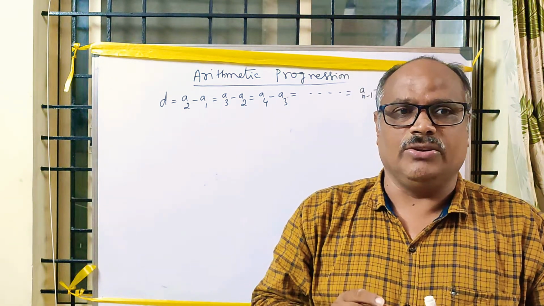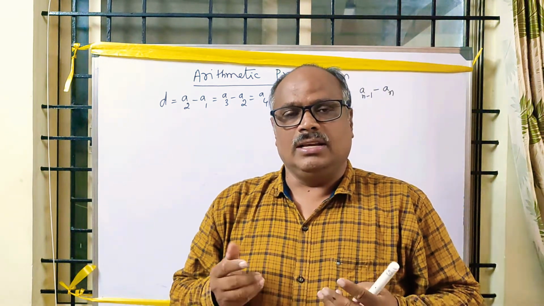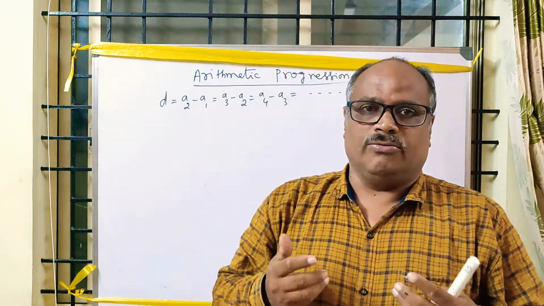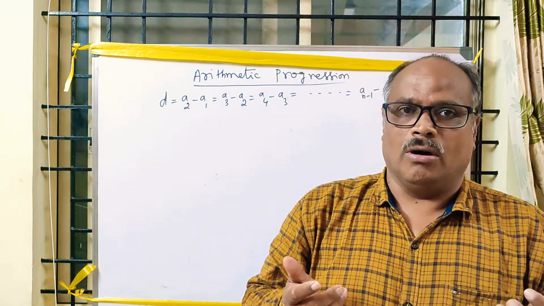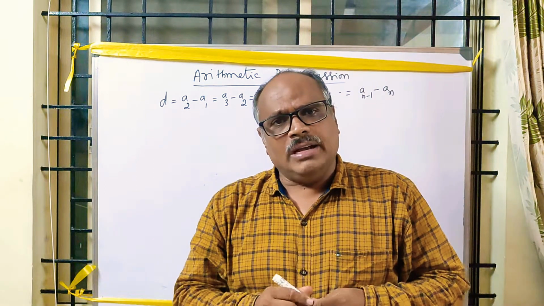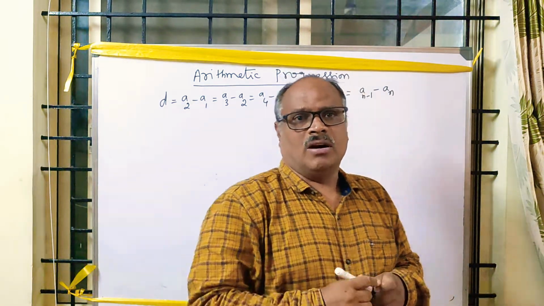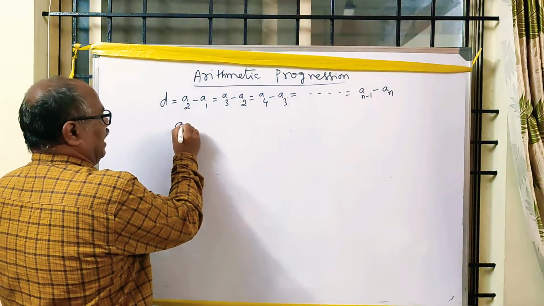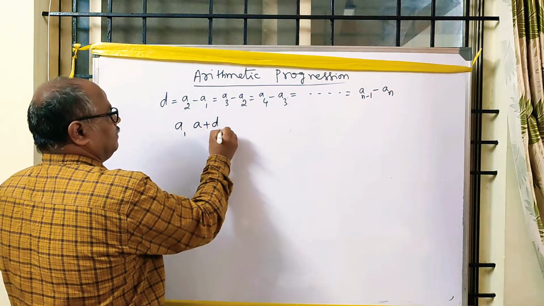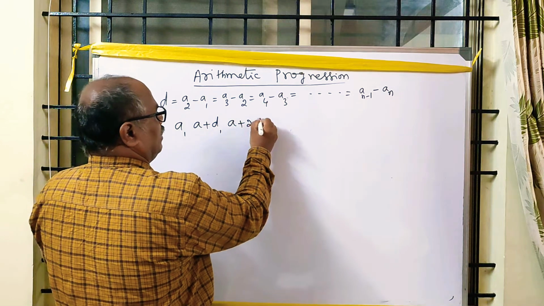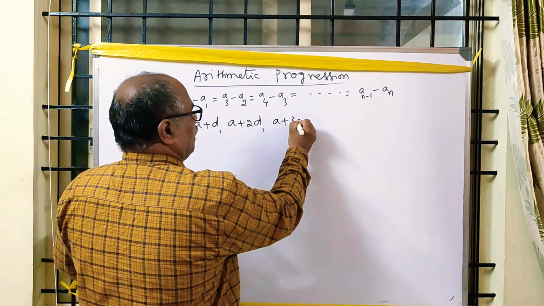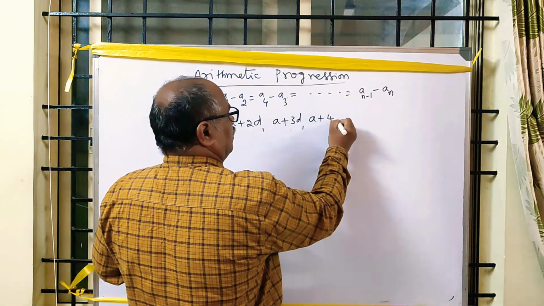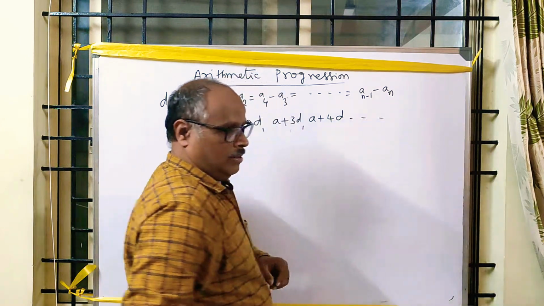That is, d is equal to a2 minus a1, a3 minus a2, or a4 minus a3, and so on. And the standard form of the arithmetic progression is a, a plus d, a plus 2d, a plus 3d, a plus 4d, and so on.